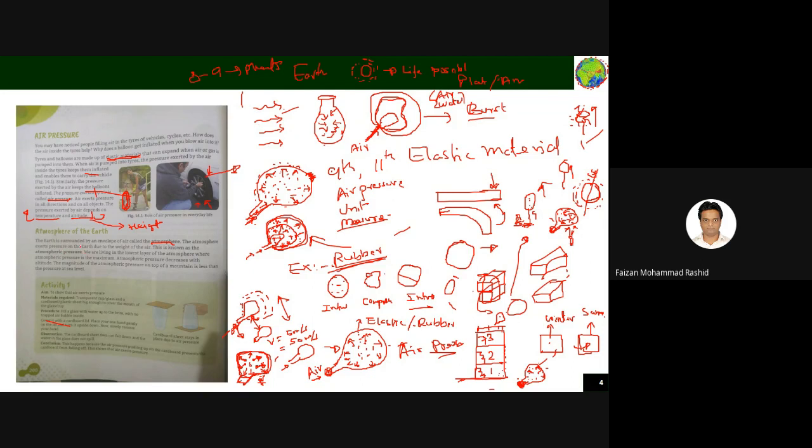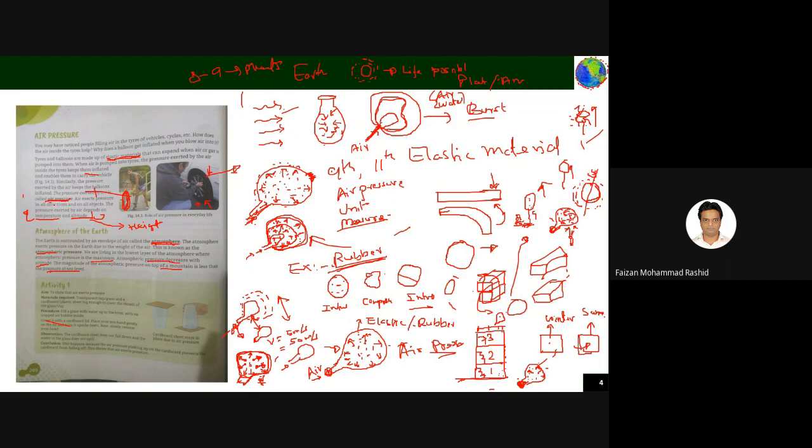So our Earth is surrounded by an envelope of air that is called the atmosphere. The atmosphere exerts pressure on the earth due to the weight of the air. This is known as atmospheric pressure. We are living in the lowest layer of the atmosphere, where the atmospheric pressure is maximum. Atmospheric pressure decreases with altitude. The magnitude of the atmospheric pressure on the top of a mountain is less than the magnitude of the pressure at sea level. Now these two things are a bit different. Here it was first said that as you increase the height, if you move up, the air pressure increases.